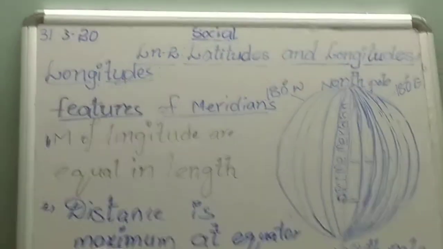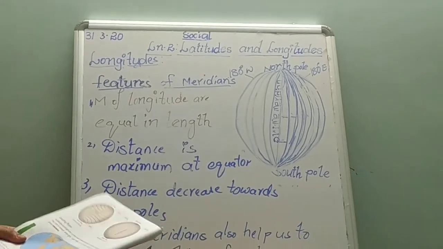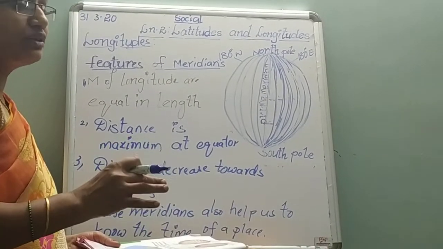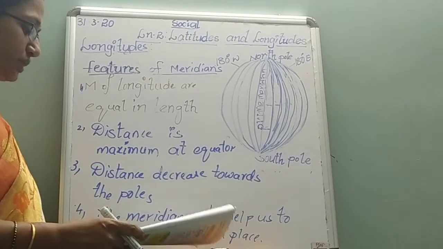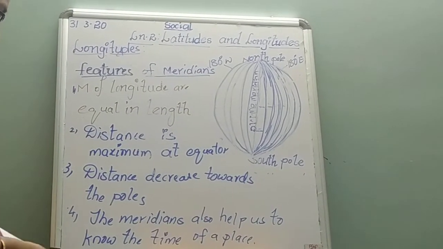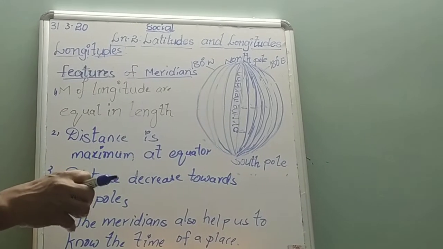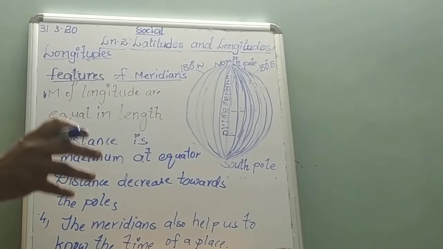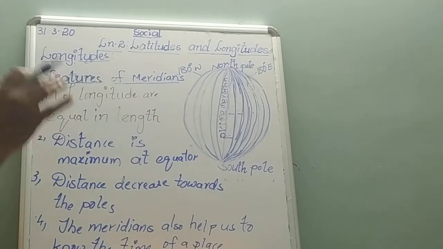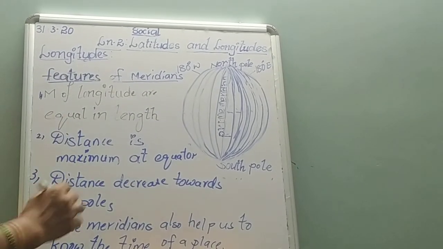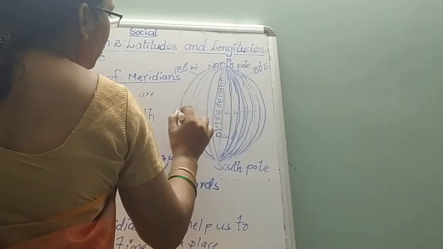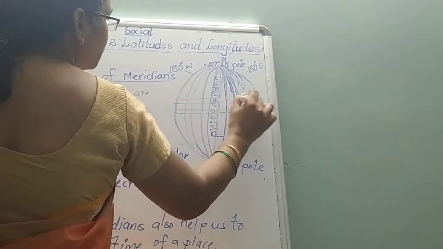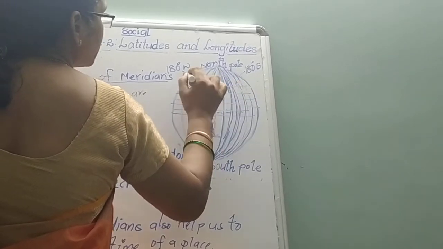Okay. Now, locating a place. How will we locate a place with the help of latitudes and longitudes? So here, latitudes and longitudes run from east to west and north to south. These latitudes and longitudes form a web-like pattern. So these are the longitudes. Now I am drawing latitudes.